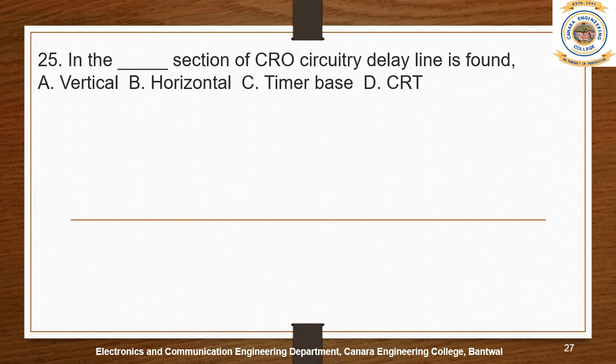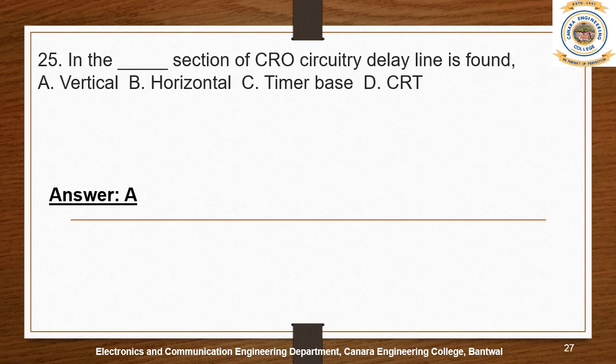In what section of CRO circuitry is the delay line found? A vertical section, horizontal section, time base section, or a CRT section. Inside the CRO we are able to see all these things: vertical plate, horizontal plate, time base, and the cathode ray tube, or the screen.